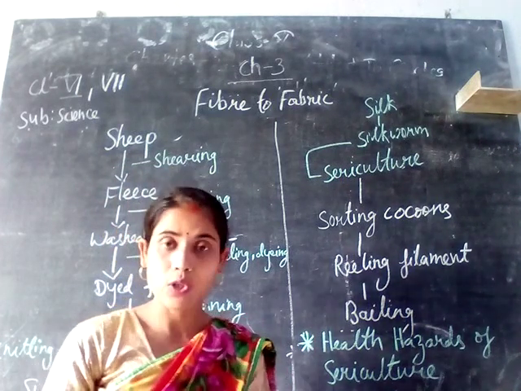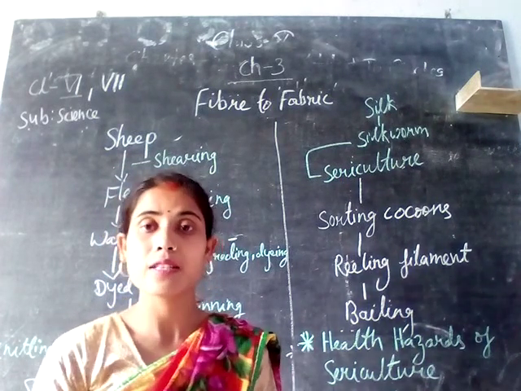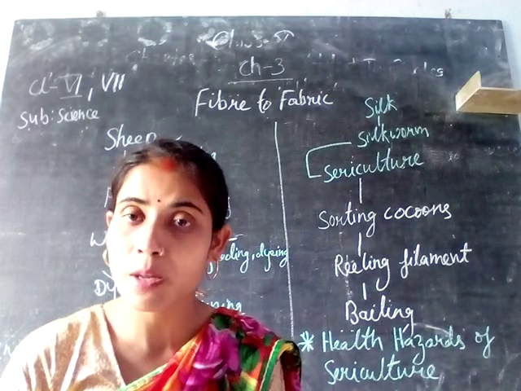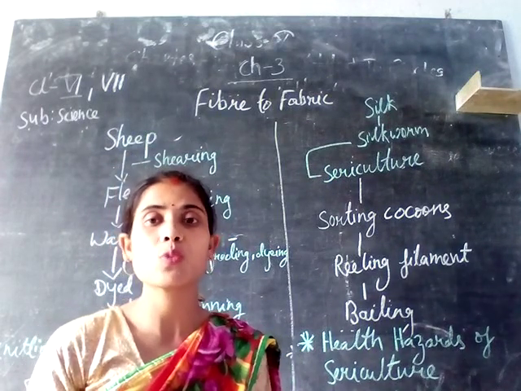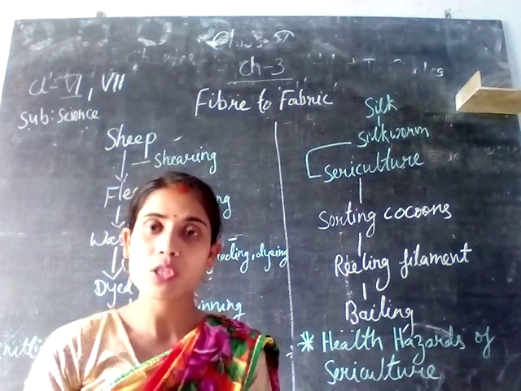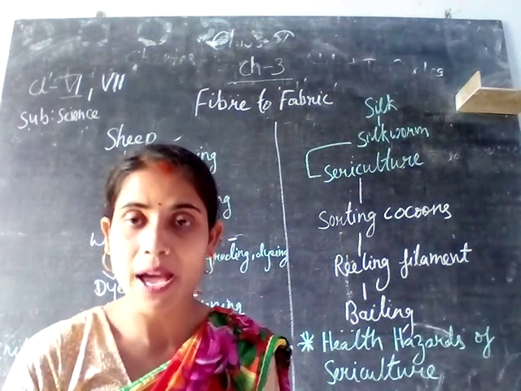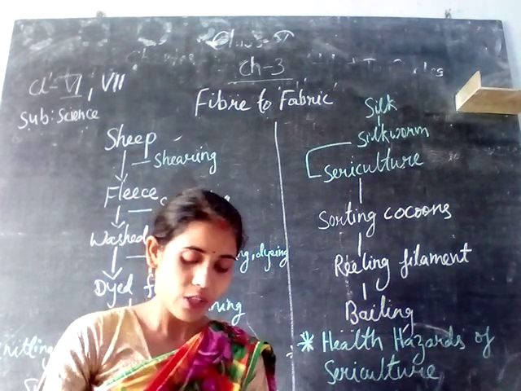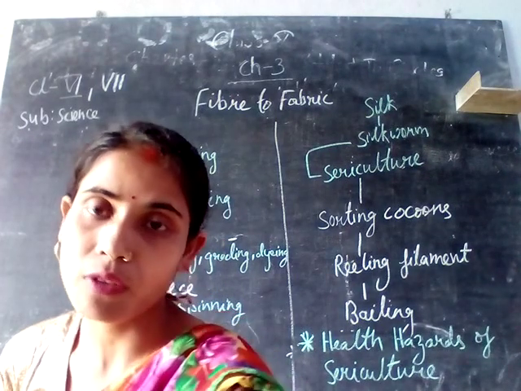Now we'll talk in detail about the fibers obtained from silk and the various processes involved in the formation of the fibers obtained from the sheep and the silkworm. Let us begin with the fibers obtained from the sheep.